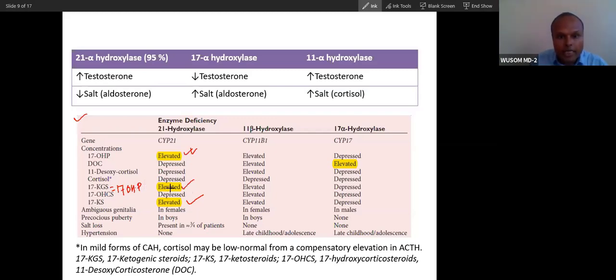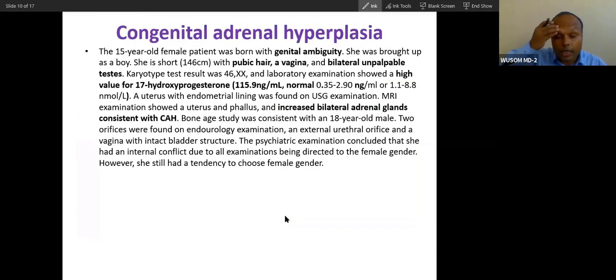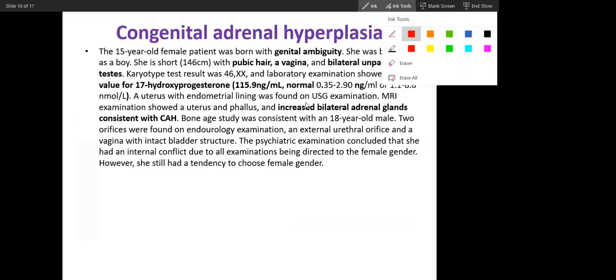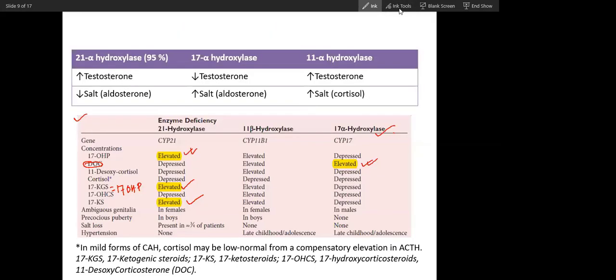So 17-OHP is high and testosterone, androgens are high. And if you see here, all are high. You will see in 11, all are elevated. If you see here in 17, only the mineralocorticoid is high, salt is high. So you can correlate like this. Did you understand these three conditions nicely? Tell me. Yes, sir. Will you be able to separate these conditions?